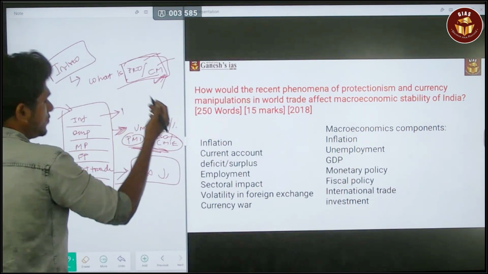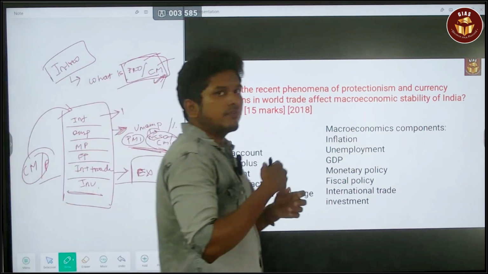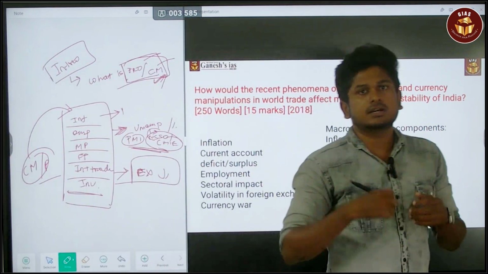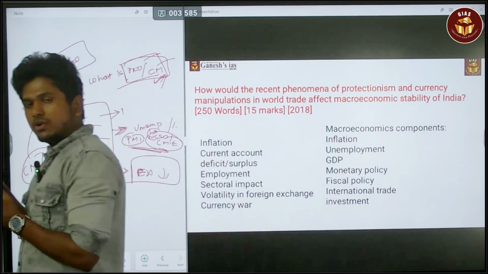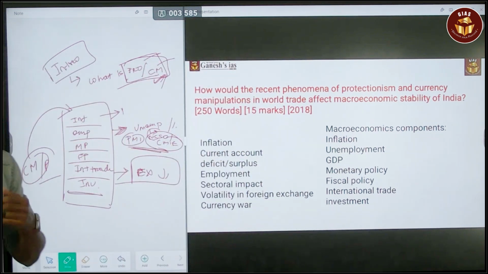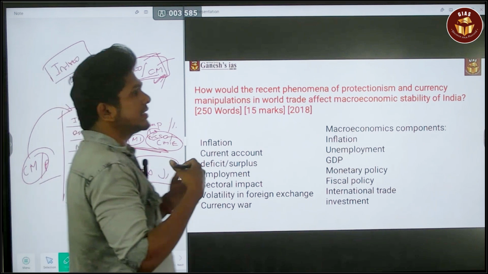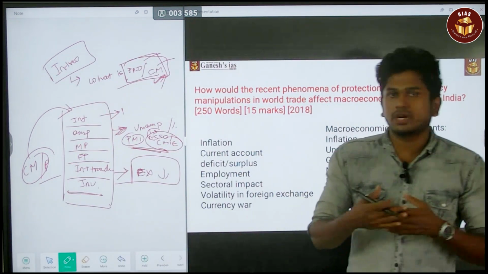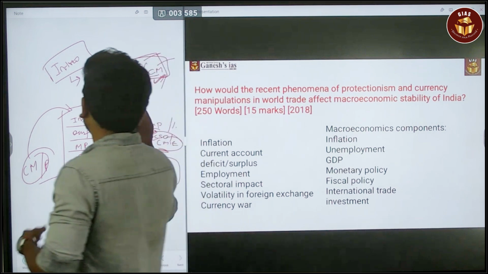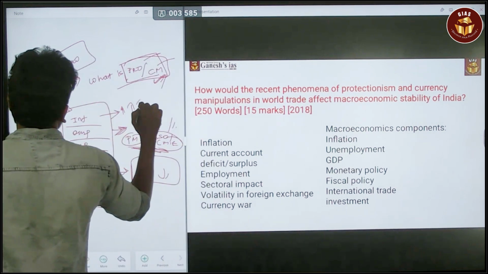Next, inflation. How it is affecting inflation, you also have to say. Consider that the same thing is followed by India. If India is imposing certain tariff and non-tariff barriers, or doing currency manipulation, then that definitely leads to inflation.